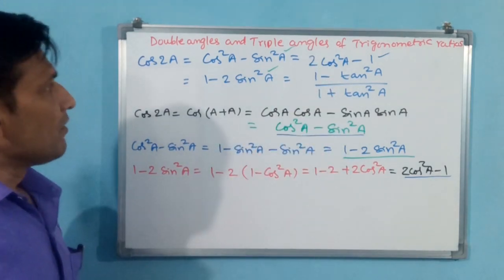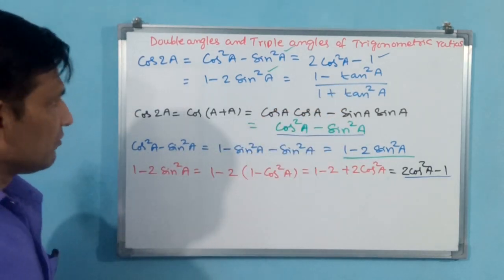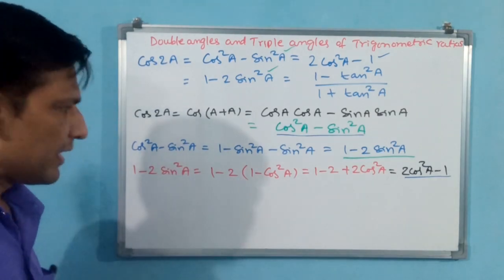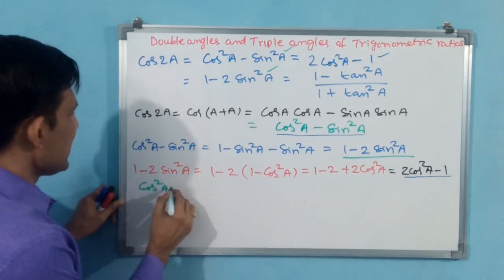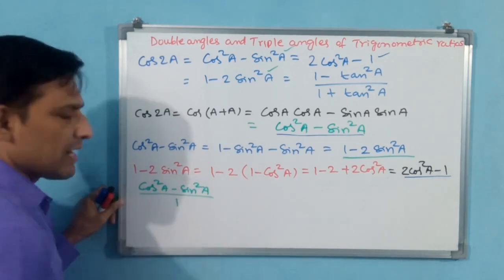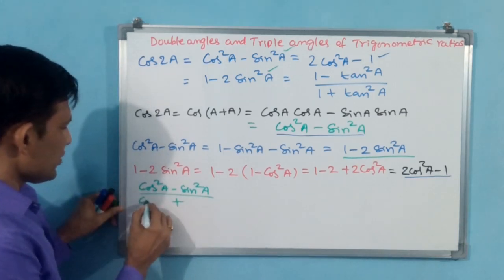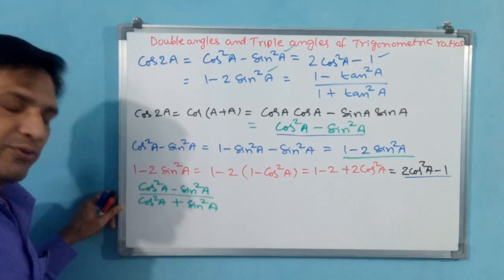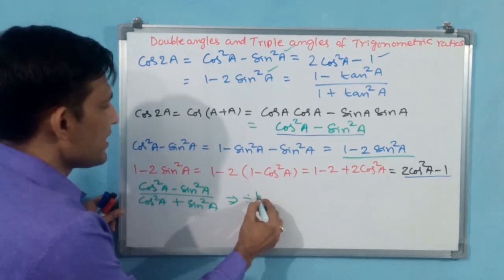Okay, now final one, this one is there: 1 minus tan square a by 1 plus tan square a. For proving that, again you write this one, cos square a minus sin square a. Same as earlier, the same thing you have to do. What I am going to do, divide it by 1. Is it going to change the value? No. Then rather than 1, I am going to change like this, cos square a plus sin square a. Are you going to change any value? No. Then again I am going to divide it by cos square a.